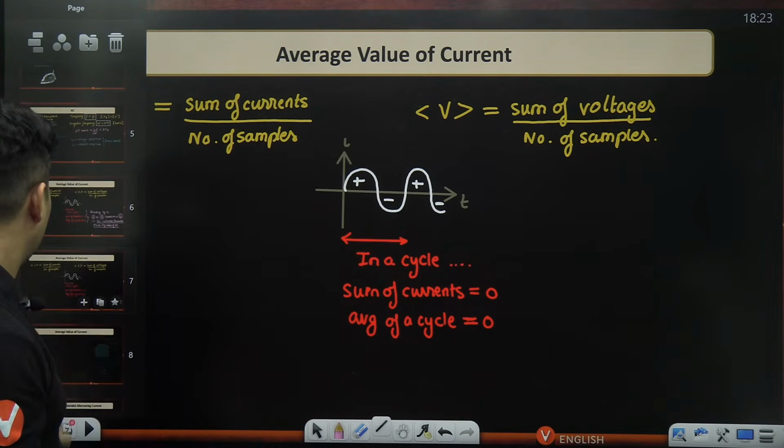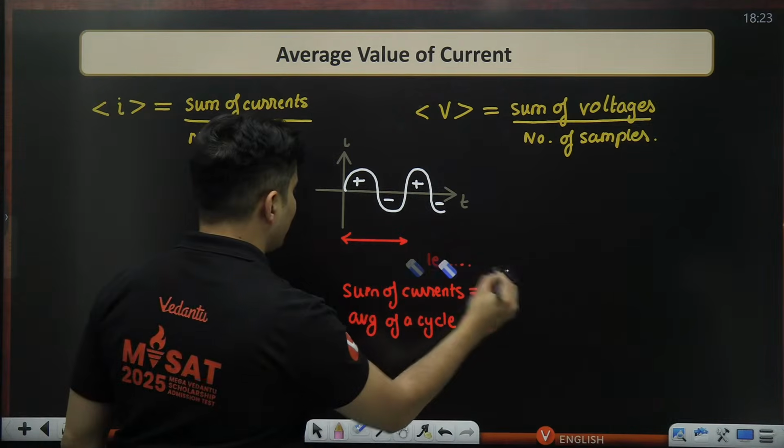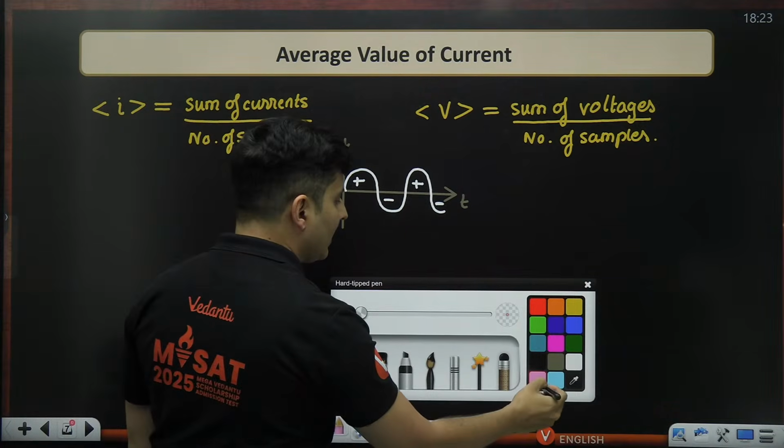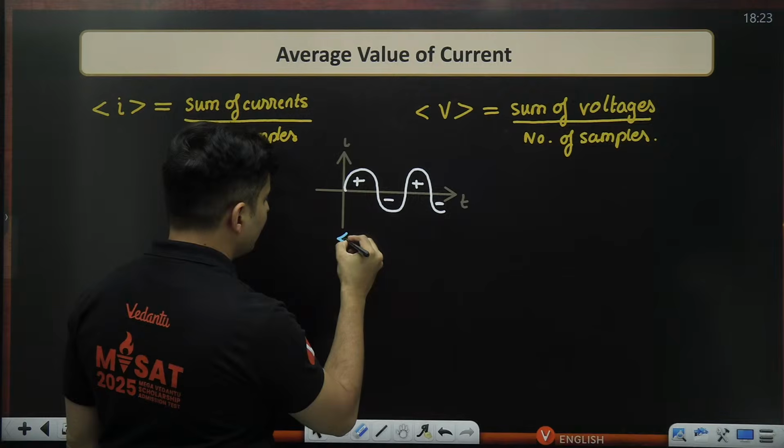All right. But if somebody decides, no, sir, I will not take one complete cycle, and I take only half of the cycle, then obviously the answer is not zero.